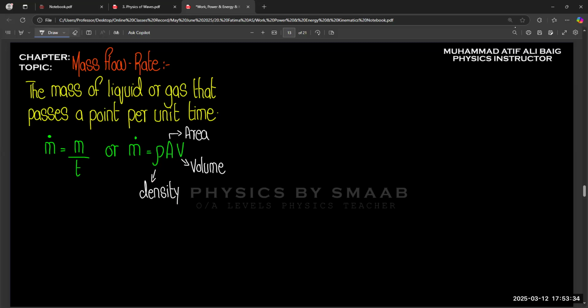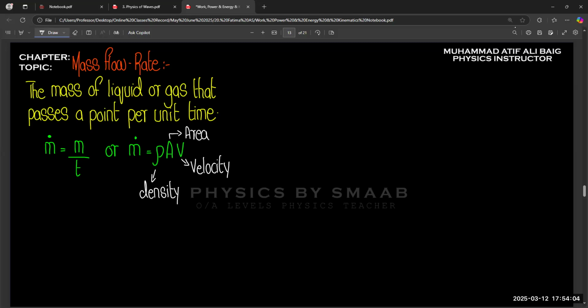Sorry, this is velocity because area is already written, so v represents velocity. So this is the simple concept of mass flow rate, and when we discuss the questions, you will get an idea how to apply this concept in past paper questions, right?